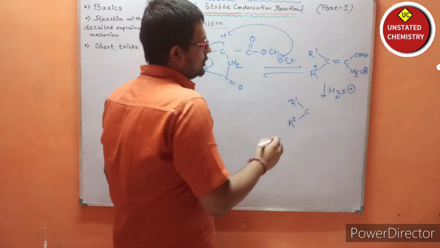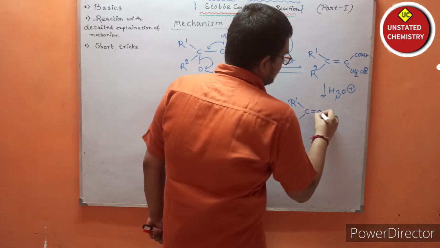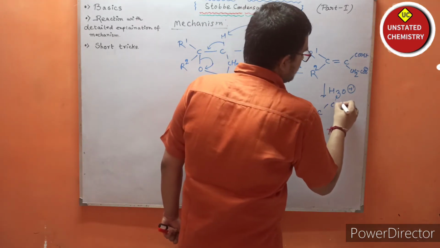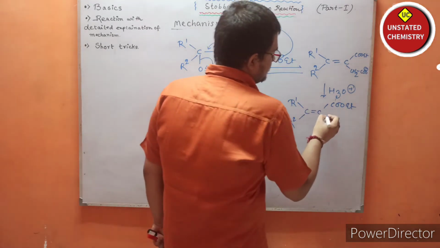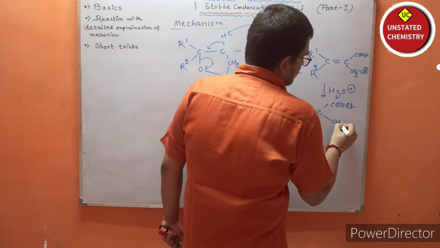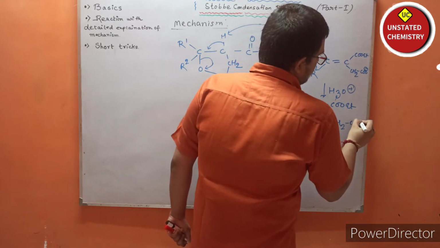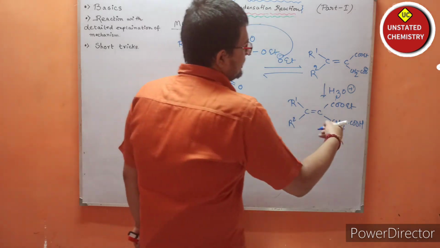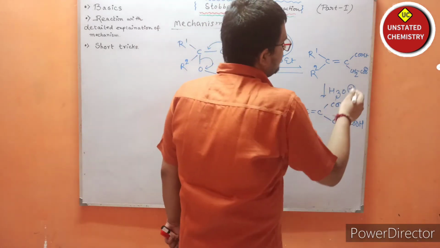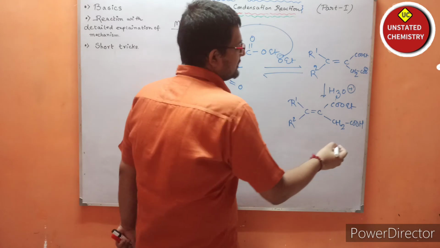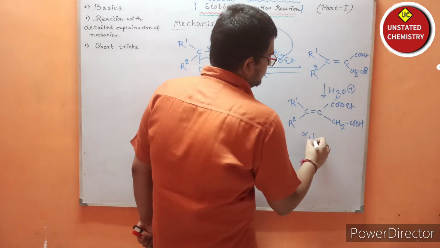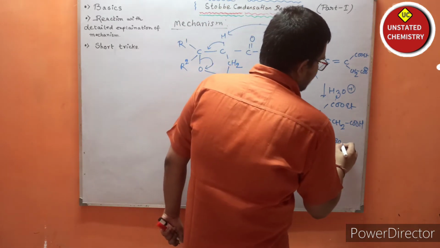So we have to take this into the ester acid, not in the salt form. So what is the name of the compound? After hydrolyzing this part, we will generate this molecule. So this is the alpha beta unsaturated ester acid.